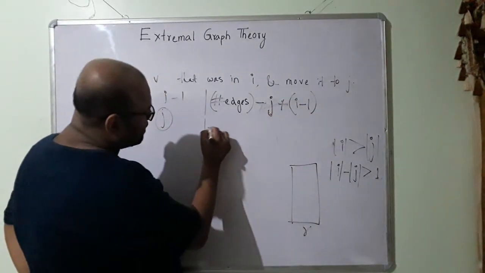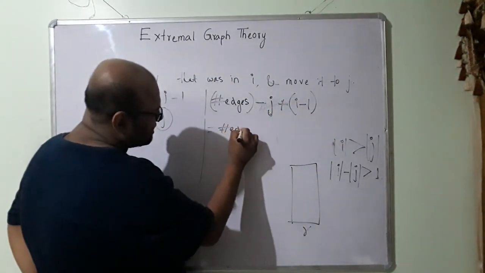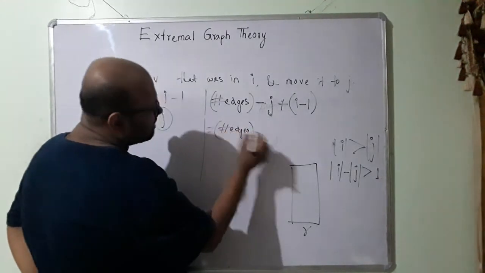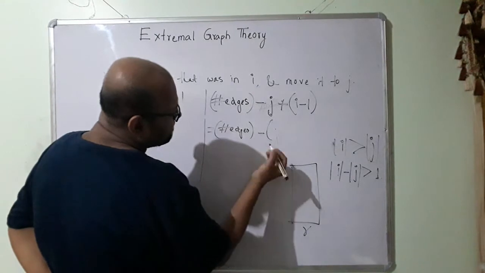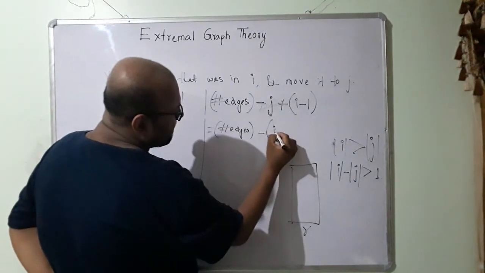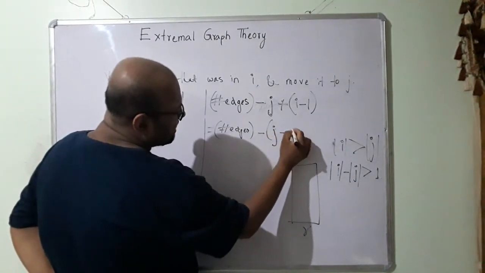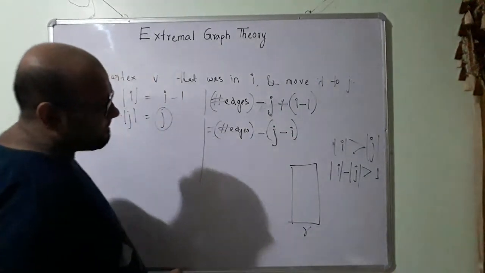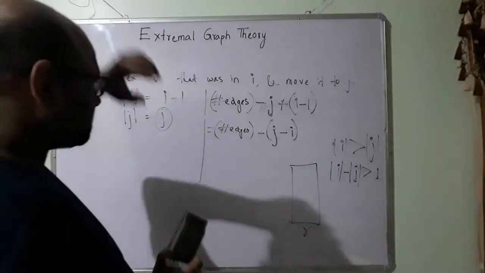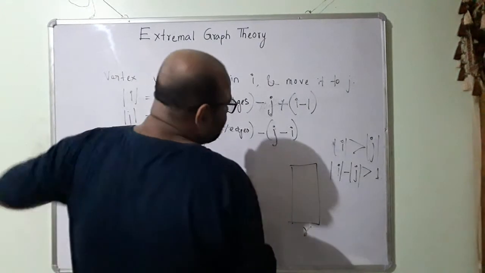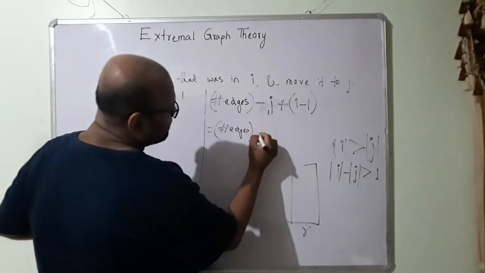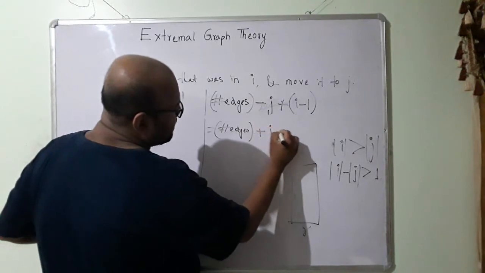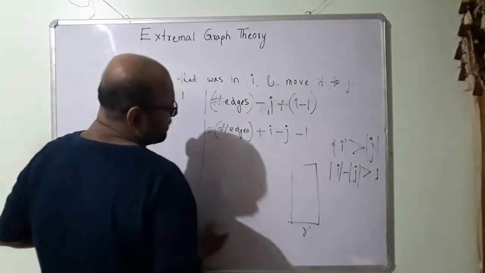So this is equal to the number of edges originally, plus I minus j minus 1.